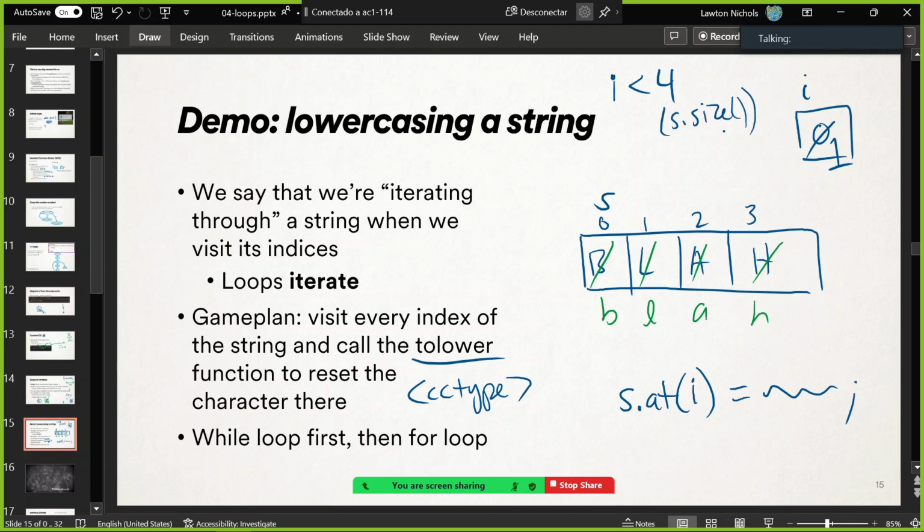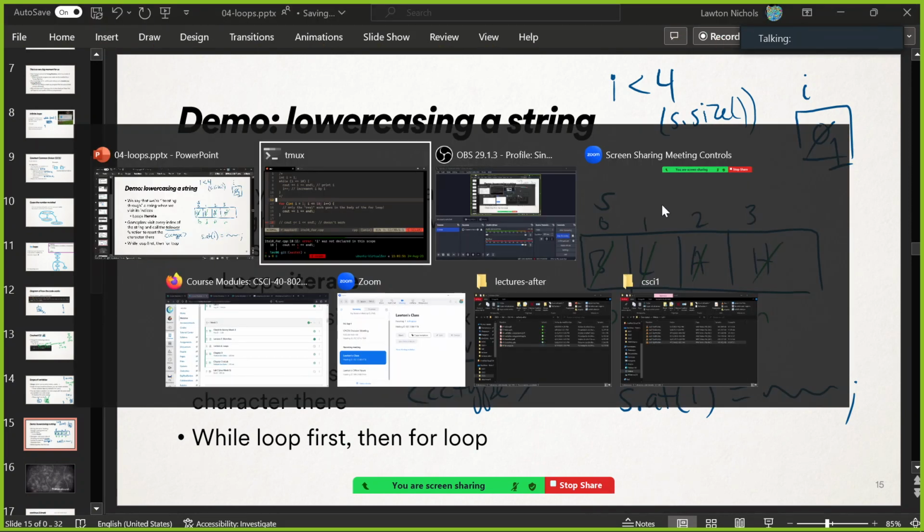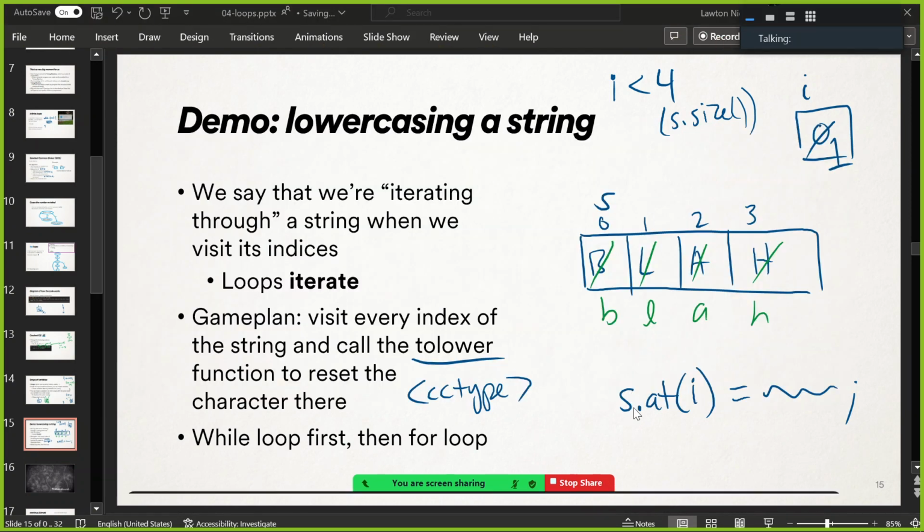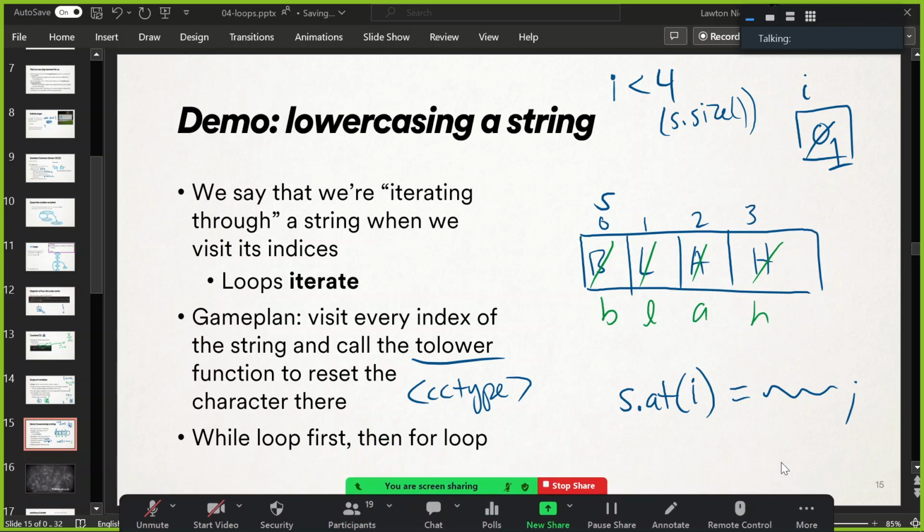Okay, so that is going to be the process. So let's make it happen. My Zoom window is in a very weird place. Let me see if I can fix that, because I want everybody who's looking at the screen to be able to see it. Go hide yourself, please. There we go.